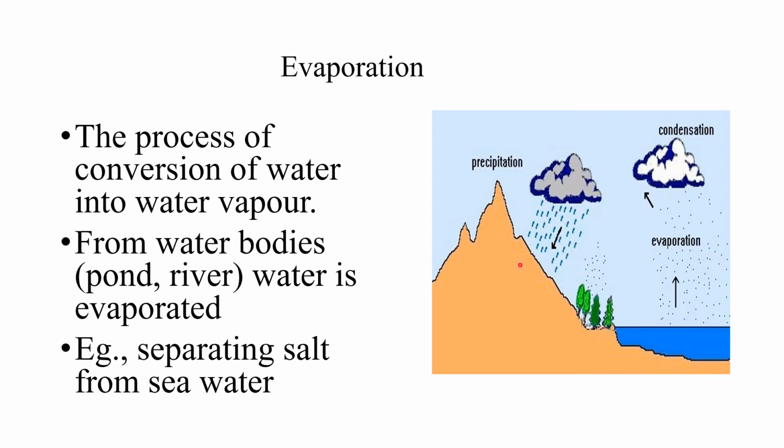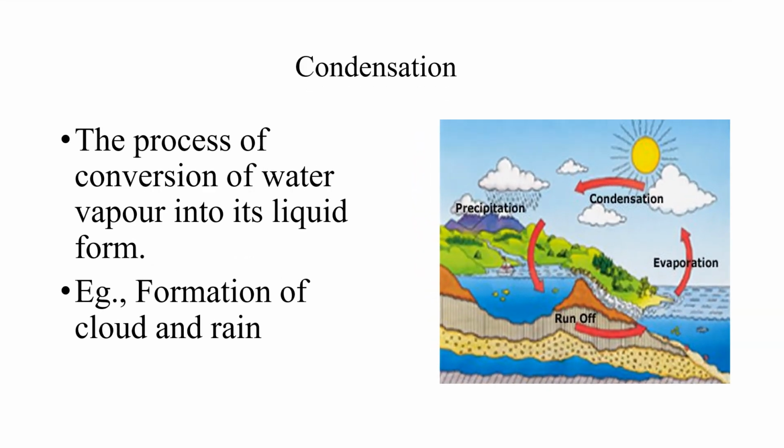In this picture you can see clearly here from water body the water is evaporated, from trees also water is evaporated, then condensed after certain height. The temperature is low, so they are accumulated. That process is called condensation, and it comes down in the form of rain. Condensation. The process of conversion of water vapor into liquid. Formation of cloud, rain, example.